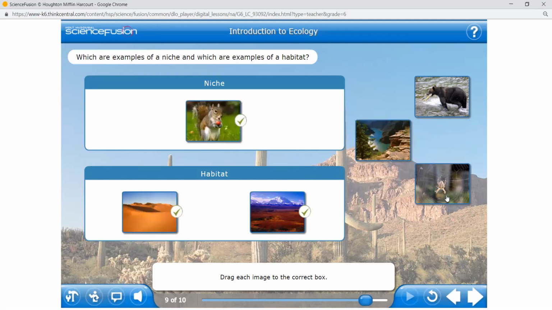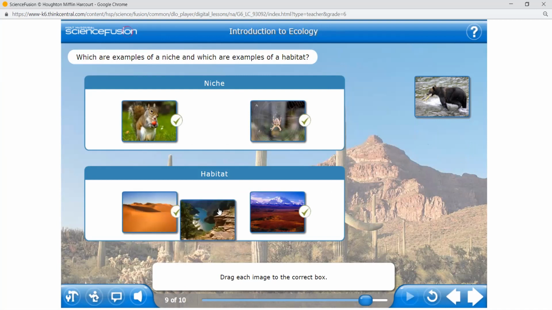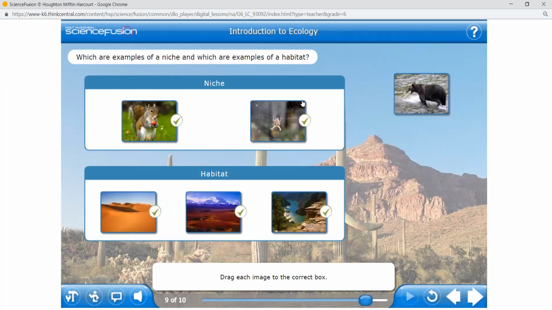The spider's web. I think it's a place to live, but it is their habitat. Miss, but it's the spider's niche. It's the niche to live in the web. Okay, the environment it is living in, that is a habitat. This is habitat. This is their niche again.